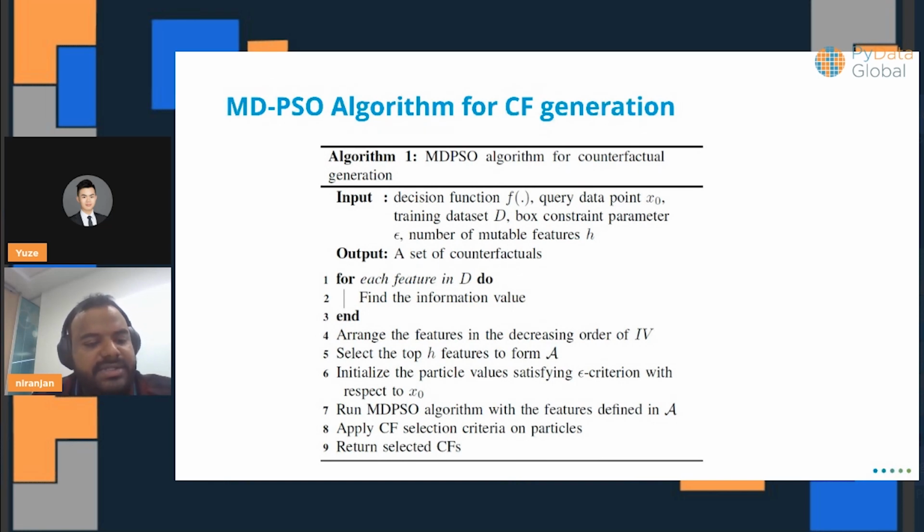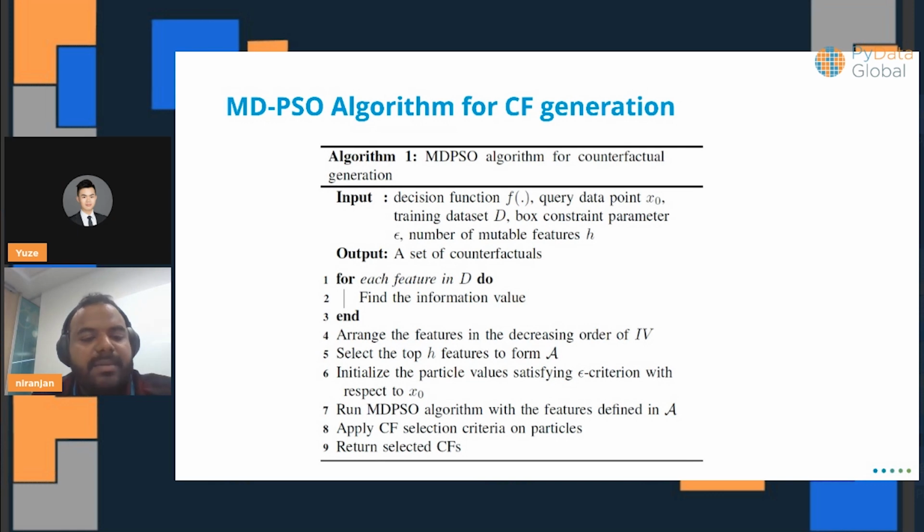Now, for each feature, in the simplified approach, we find the information value, which is similar to feature importance, right? And we arrange the features in that particular order, and we can take the top-k features, right?